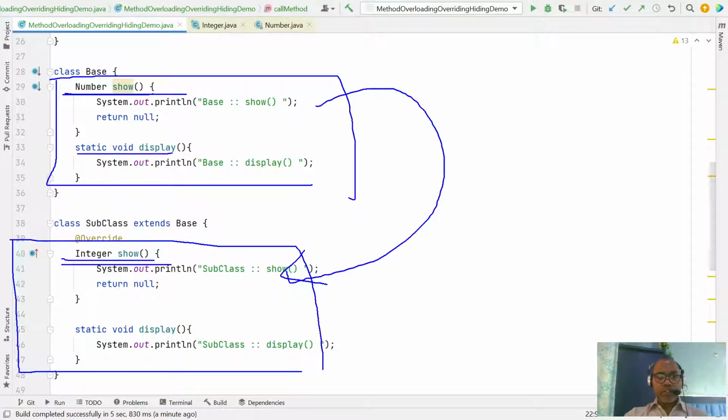But in the case of a static method, you can define the same static method inside the subclass, but this is not overriding. It is known as method hiding. This method is only invoked from your subclass name, and that method only from your base class name. So please note, don't invoke a static method from an object.